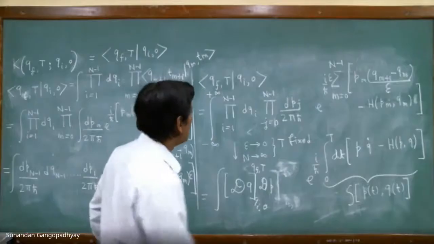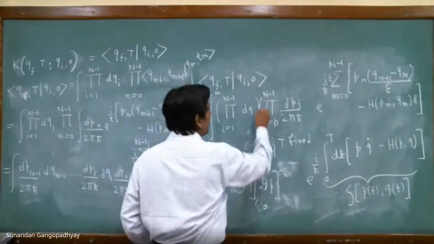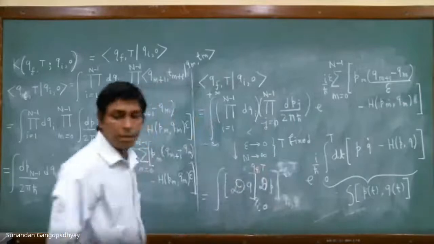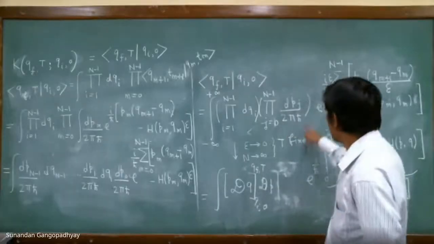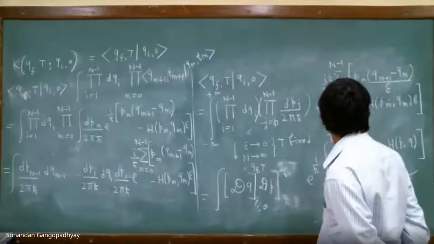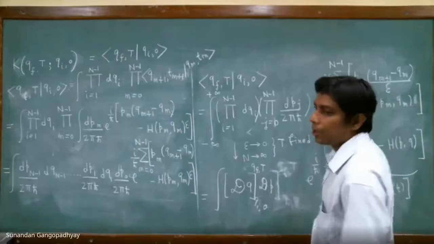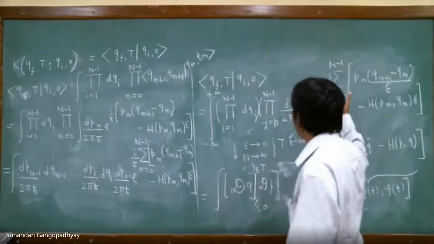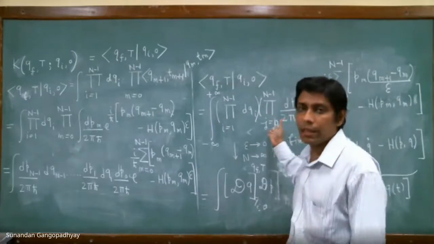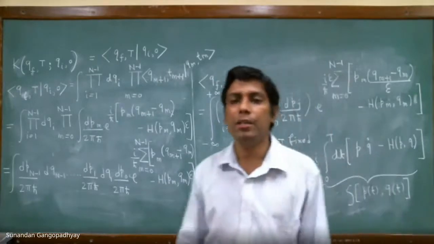No, I don't understand this. In the previous line you have written everything in m, and then you have changed the m variable to j. So I thought that m in the exponential factor should also change to j. No, because whether you write m here or j here is irrelevant, because these are dummy indices.